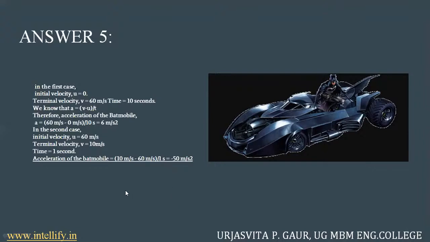So in this case, when you apply brakes, the initial velocity was 60 meters per second, and you have reduced your speed to 10 meters per second in a time of 1 second. Now you have to find the acceleration; again put in the same equation, v equals u plus at, and finally you find the deceleration to be equal to minus 50 meters per second squared.